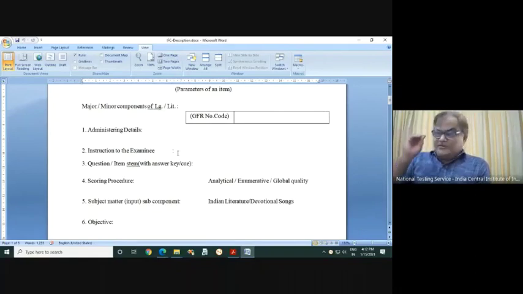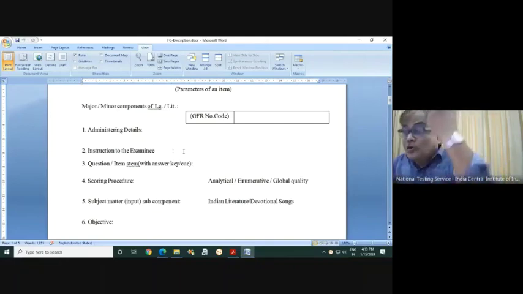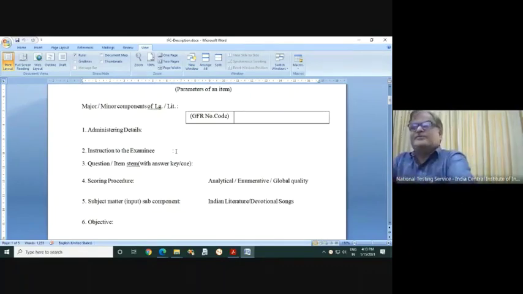Whatsoever it is, here in point number 2, the question writer has to write how he or she wants the answer to be given by the student. Here you can write in your own words, right? This is a very famous wording of subjective type questions from when we were students: write in your own words. Shed light on, explain, describe, whatsoever it is. And the action verb, what I was telling you, should be used here itself. I will give you the blank form; a fill-up form is also there.